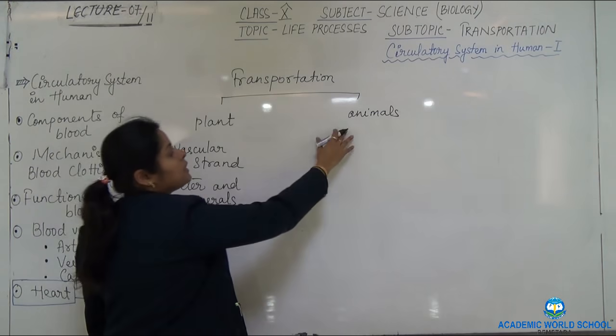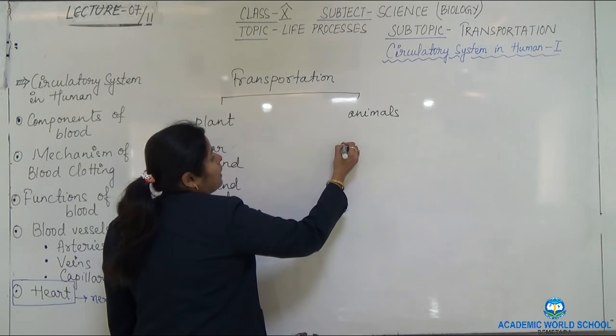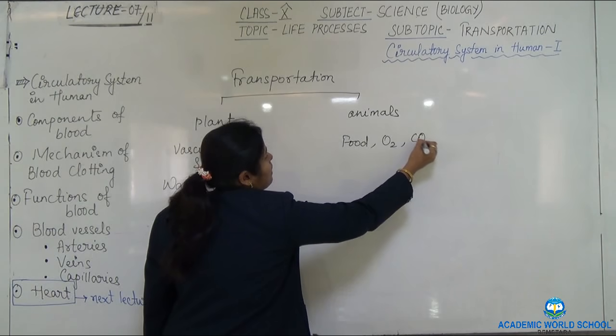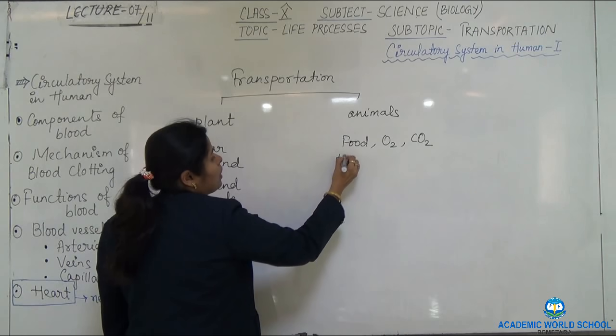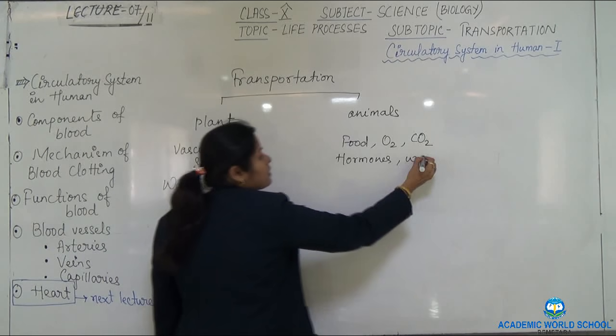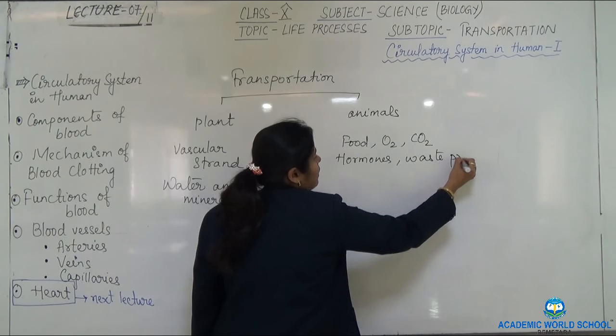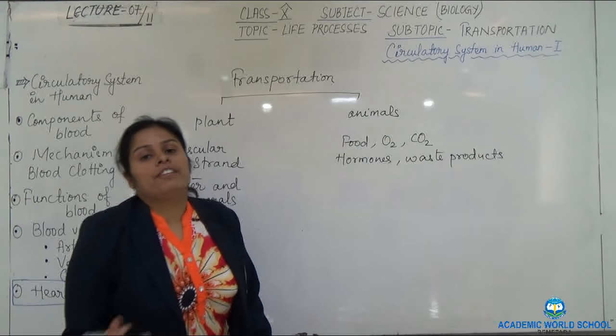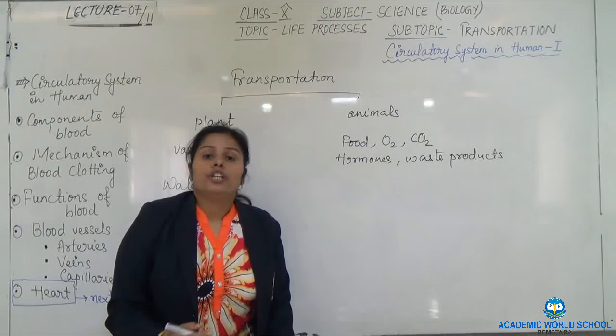Whereas in animals it is food, oxygen, carbon dioxide, hormones and waste products that are transported from the region of availability to the region of use.